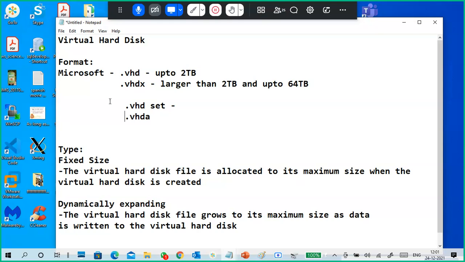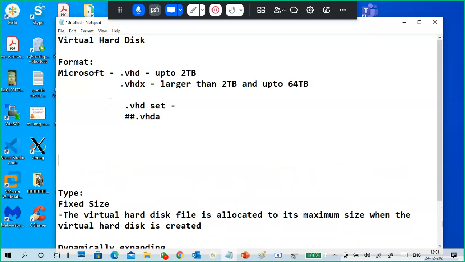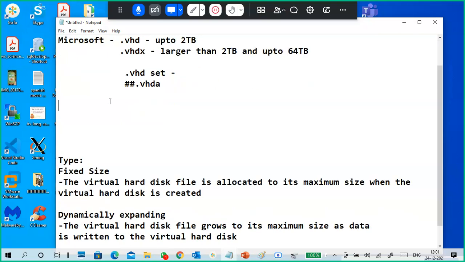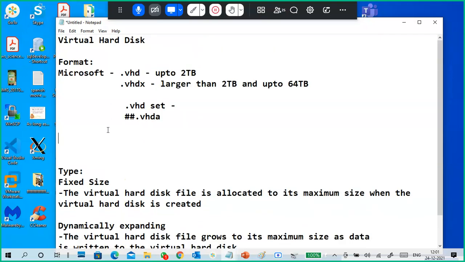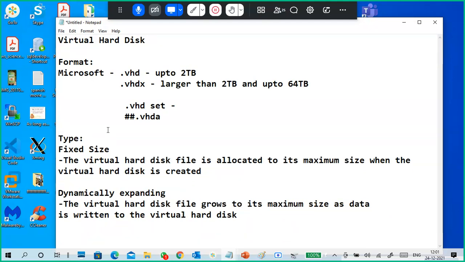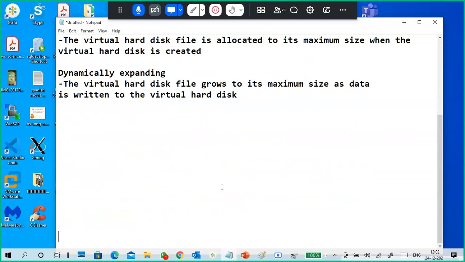Okay, so this I put as hashtags. It looks like a comment, but don't go for it for now. Whenever you go to Hyper-V, there we can see it. Don't fill your head with so many details. These are the important details I'm telling currently. So VHD, VHDX, fixed size, dynamically expanding. Some people call this provisioning.